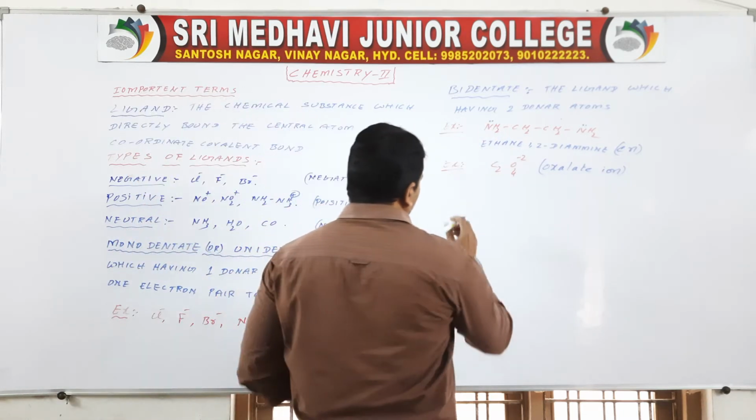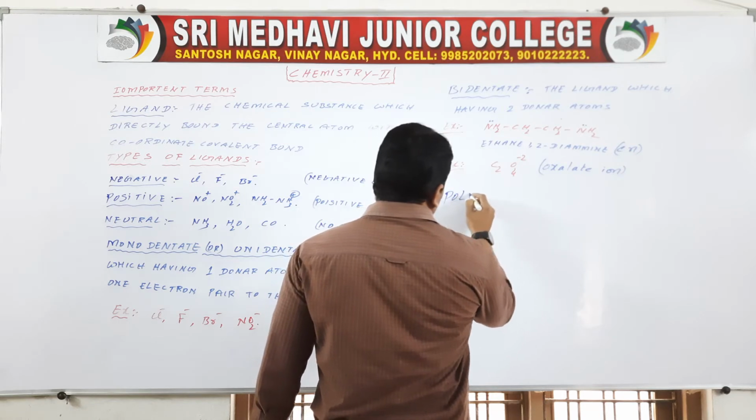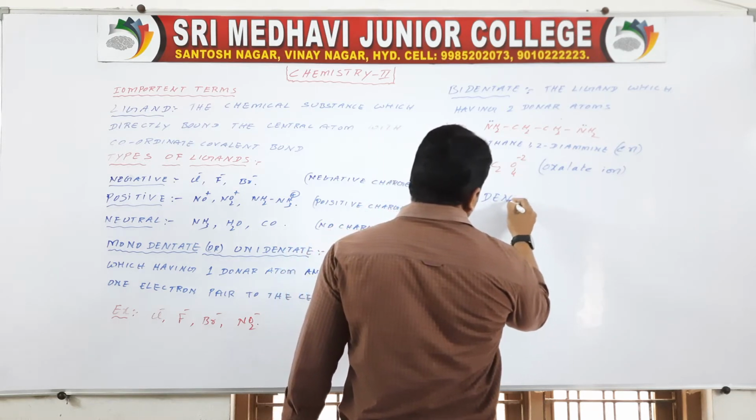Next you have to know polydentate ligands.